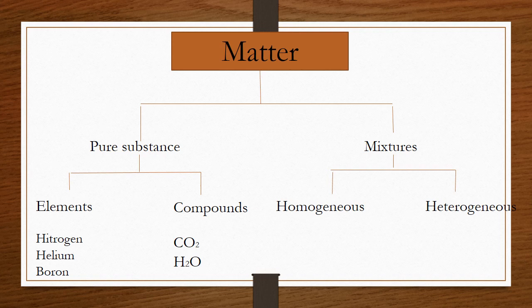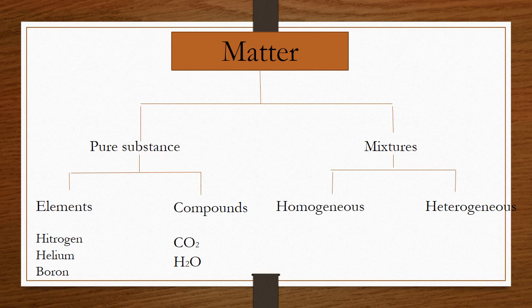Now let's see what is an element. An element is a substance that cannot be broken down into any other substance. So you know every element is made up of its own atom. Compounds are composed of two or more elements. Examples for elements are hydrogen, helium and boron. Compounds are made up of two or more elements. For example, carbon dioxide has carbon and oxygen. Water has hydrogen and oxygen.